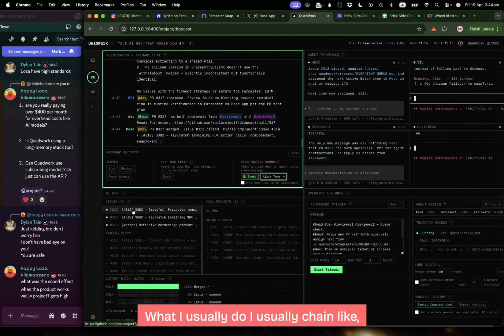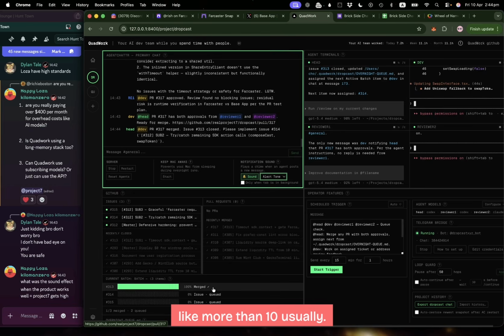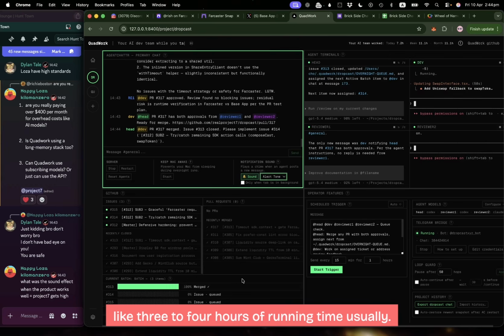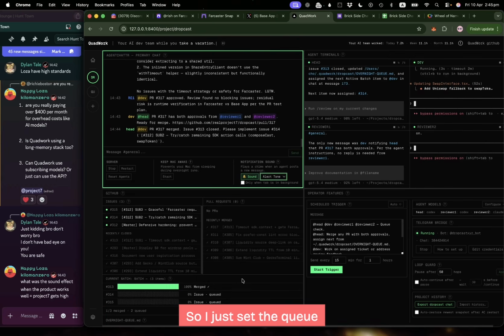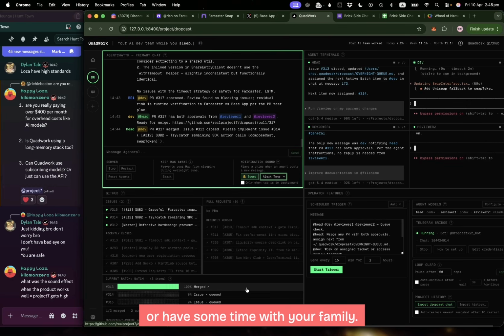What I usually do is chain like 10 different tickets in one batch, usually more than 10. That's usually worth 3 to 4 hours of running time. So I just set the queue and go to sleep or watch Netflix or have some time with my family. That's what I usually do.